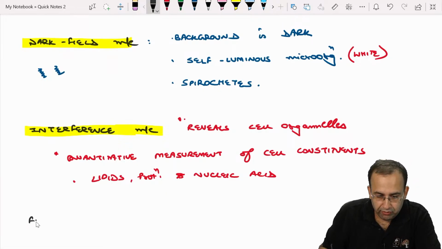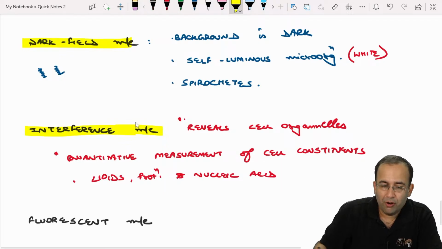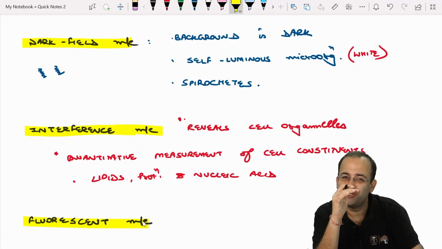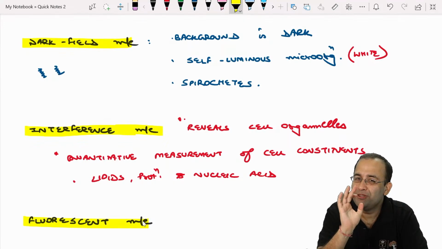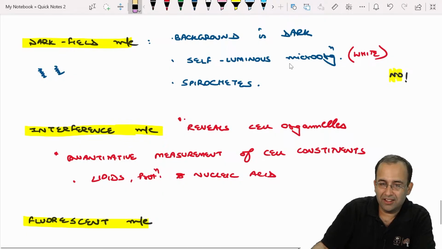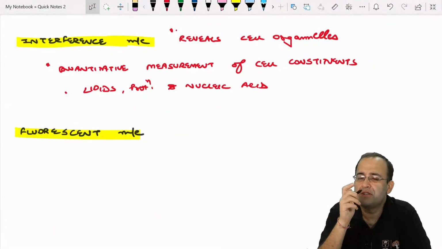Next is fluorescent microscopy. वैसे I'm very curious, I know we are still on YouTube only, we have not shifted to our app, but I'm very curious, who all think that your moms are way too interfering and you should get slight more space and freedom? Those of you who think so can just write me, others can say no. I mean, obviously I'm very curious on this question कि moms are way too interfering, कि नहीं ऐसा नहीं वैसा नहीं types. So that interference microscopy reveals cell organelles.